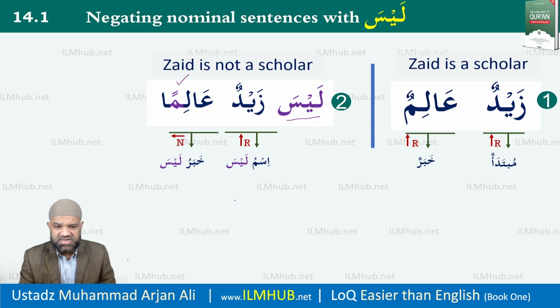So we have two sentences here. Let's quickly review them one more time. Zaydun alimun. Zayd is a scholar. Laysa Zaydun aliman. Zayd is not a scholar. So what I have done in terms of meaning, I have used Laysa to negate and also converted the khabar into mansub. These are the 2 points that you need to know when the word or the verb Laysa is used.